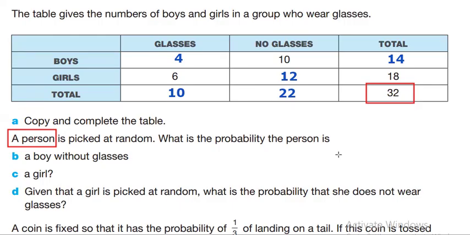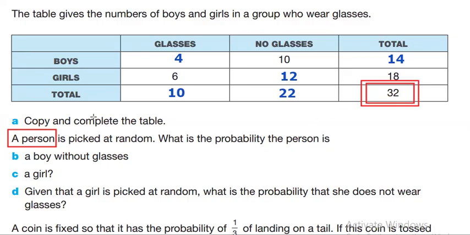If they say a boy is picked at random, you have to use the total of boys. This is very important. Reading the question carefully will help you answer the question. So, a person is picked at random, it means we have to use the total of people. And then what's the probability that the person is a boy without glasses?